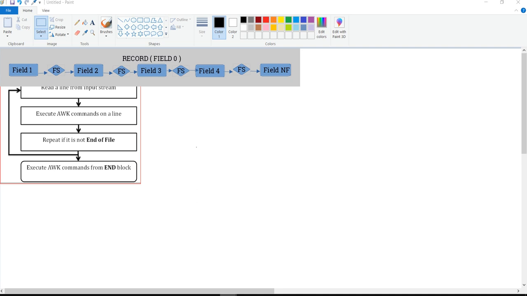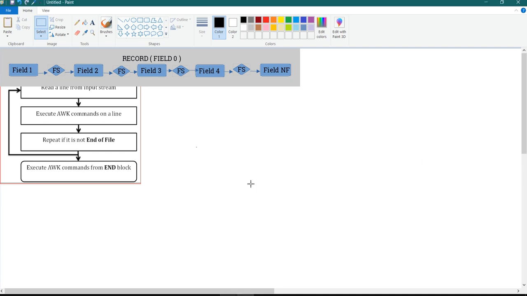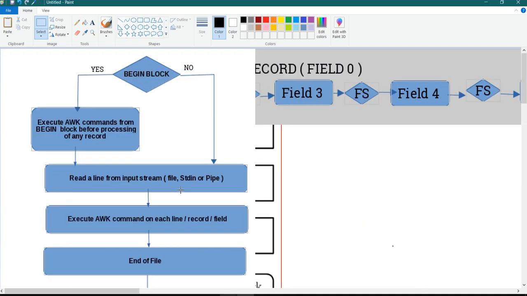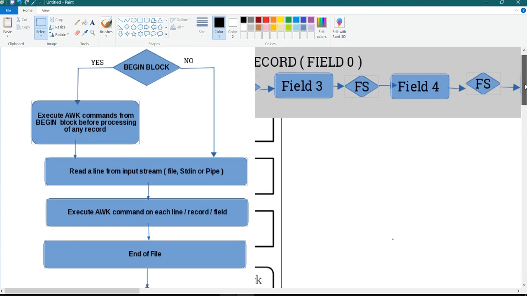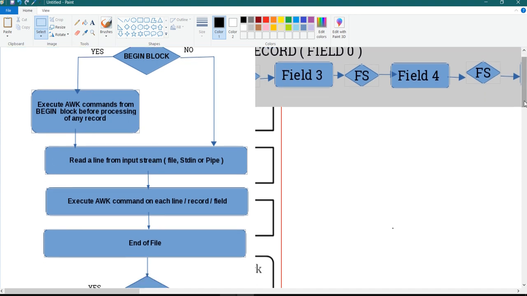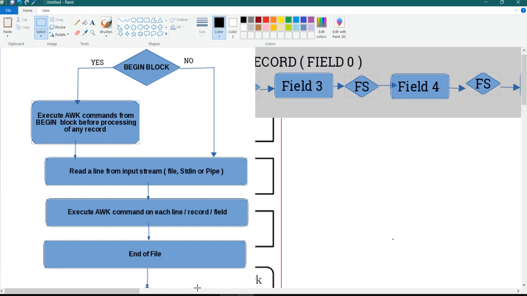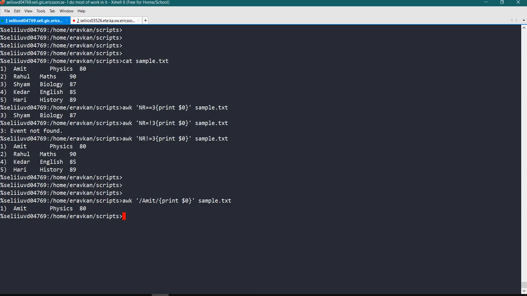I have one more flow chart. So this is the flow chart. Begin block: if a begin block is there, then execute the commands from the begin block and then proceed further. Read input from the input stream, or you can specify it by using a command. Let me show you how: you can specify your file like this, and then you can print $2.